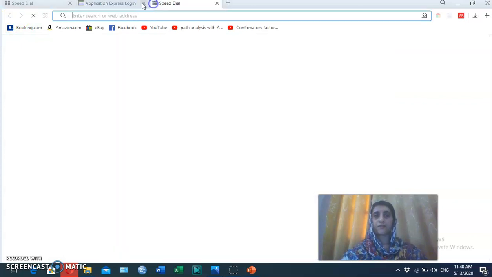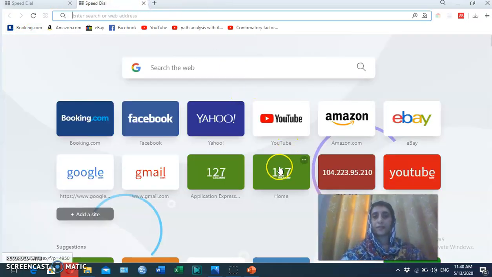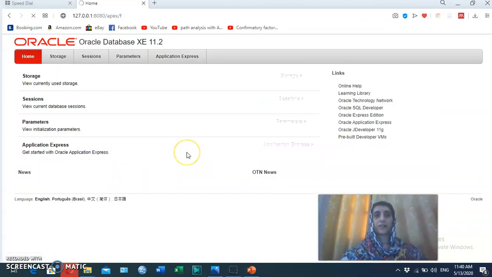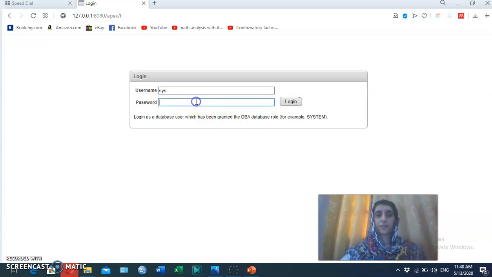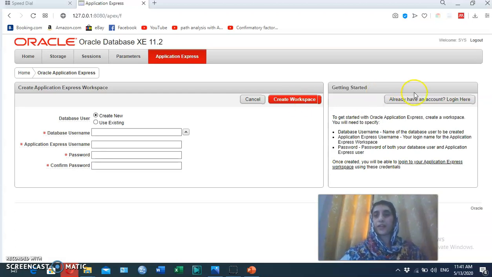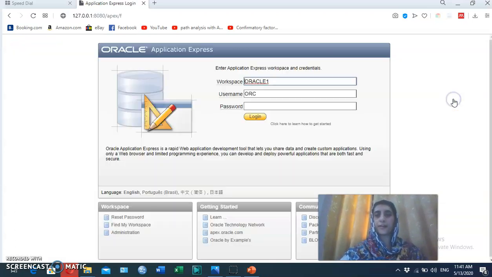We have the Apex environment. You must log into Application Express with the system password. I already created an account, so I use my password.